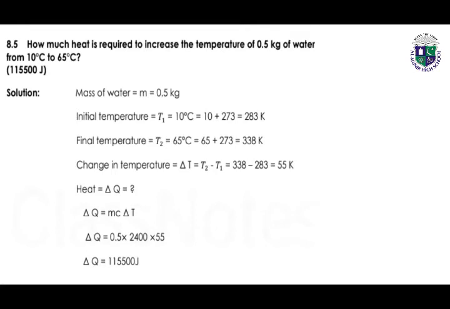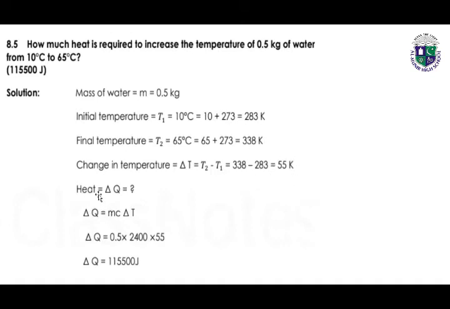Next, numerical number 8.5. How much heat is required to increase the temperature of 0.5 kilograms of water from 10 degrees centigrade to 65 degrees centigrade? Mass of water is given, initial temperature is given, final temperature is given. We can easily find out the change in temperature by subtracting the initial temperature from the final temperature. 338 minus 283, so the change in temperature will be 55 kelvins.